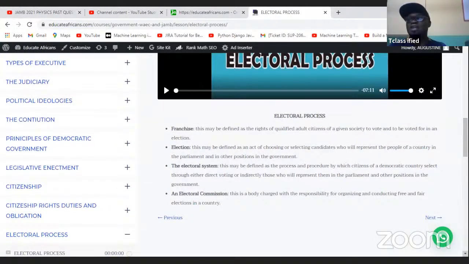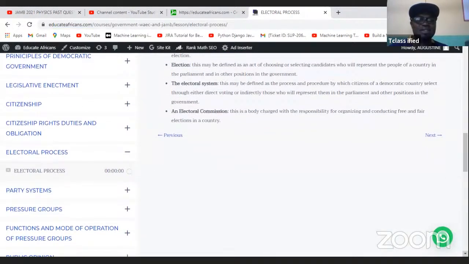Now, what is an electoral commission? An electoral commission is a body charged with the responsibility for organizing and conducting free and fair elections in states. And we all know the electoral commission in Nigeria is the INEC. The INEC is the electoral commission in Nigeria, helping to organize elections. They are supposed to conduct free and fair elections that will bring the right leaders into government to help run the affairs of the nation. So take note of all these. These are basics in election, and the questions are going to be coming as I just stated.